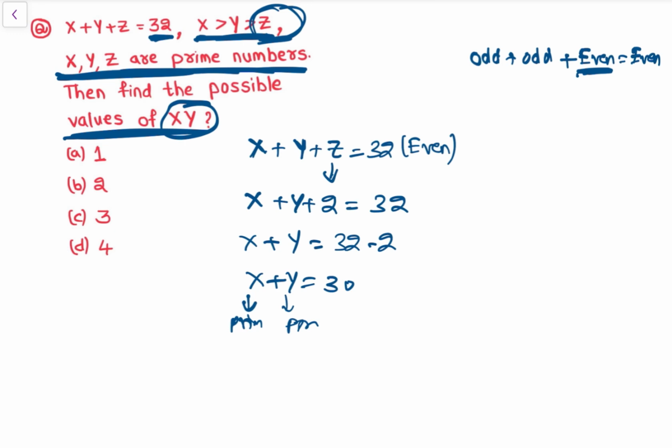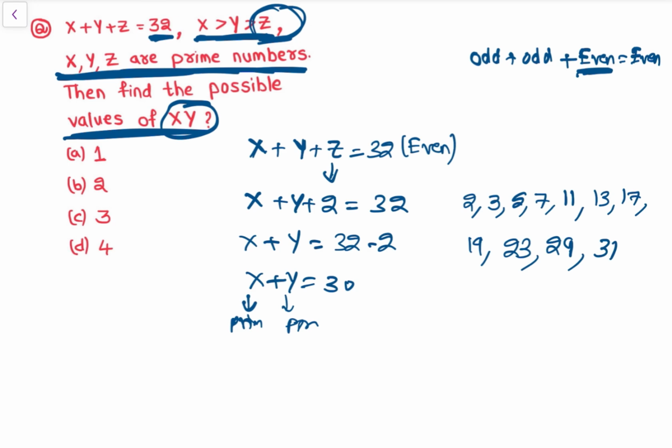See, 2, 3, 5, 7, 11, 13, 17, 19, 23, ठीक है, 23, 27, sorry, 27 is not a prime, 29, 31, and so on. अब x plus y 30 होना चाहिए, so 30 कहाँ आएगा? ठीक है, see when x is equal to 23